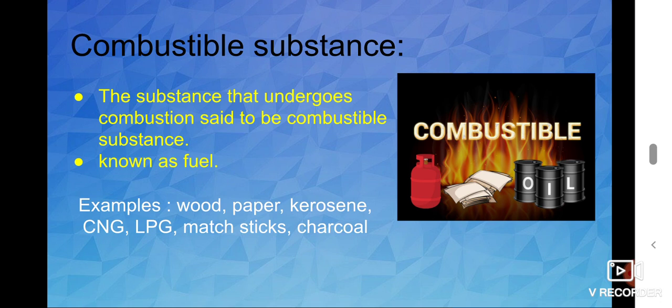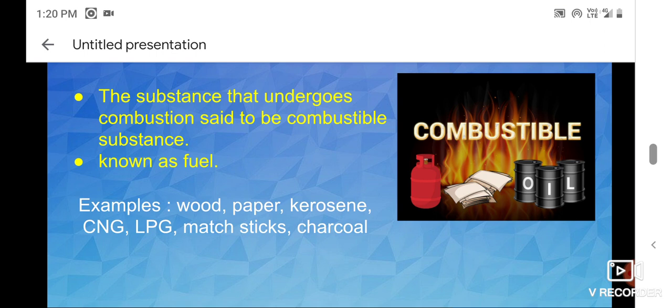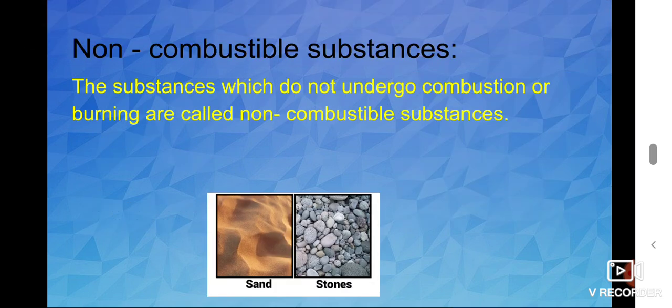And what about non-combustible substances? Some substances are not involved in the combustion or burning process. That kind of substance is known as a non-combustible substance. Okay, so a substance which does not undergo the combustion process is known as a non-combustible substance. Can you say some examples?